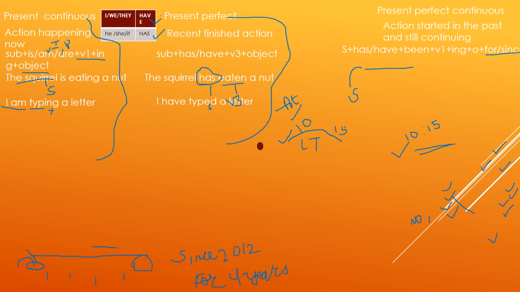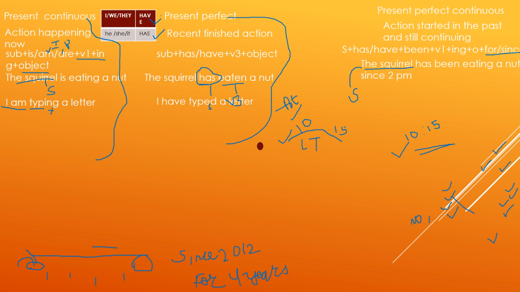So squirrel started eating a nut at 2 o'clock and it continued until now. I have been typing a letter since morning. That means I started typing a letter in the morning, and we can guess that this is evening time and I'm still continuing with my action.